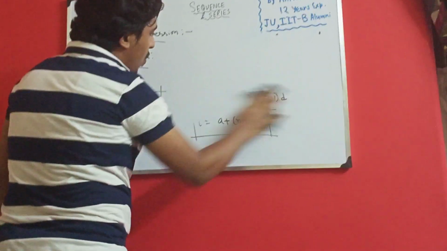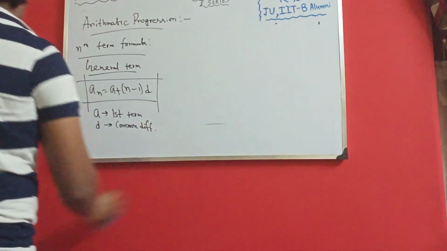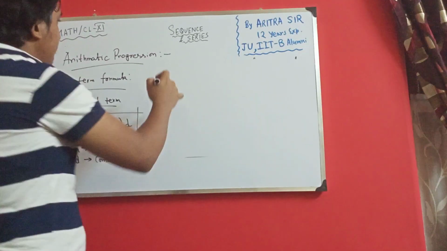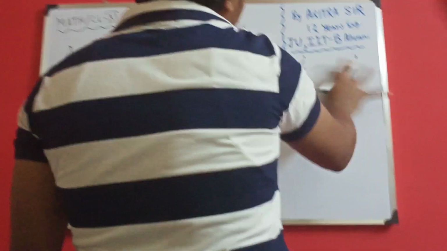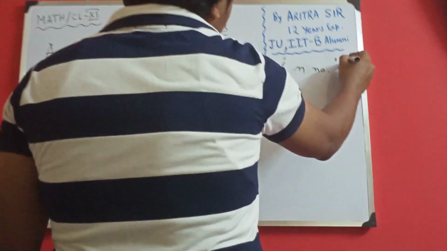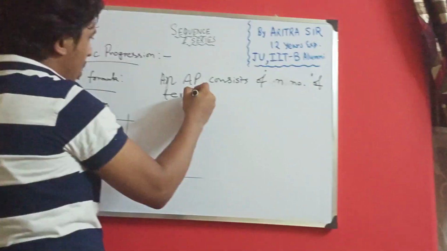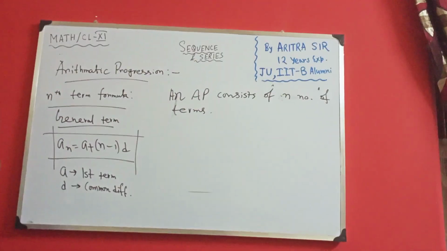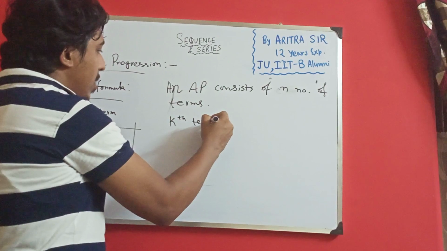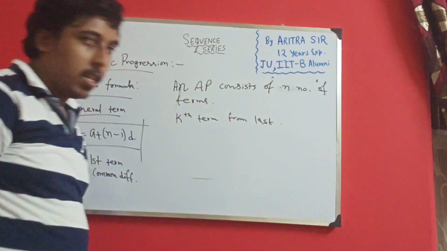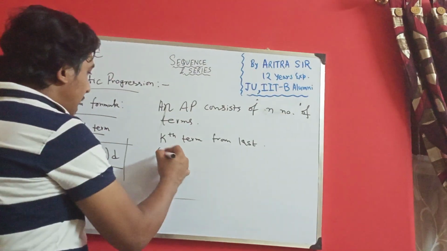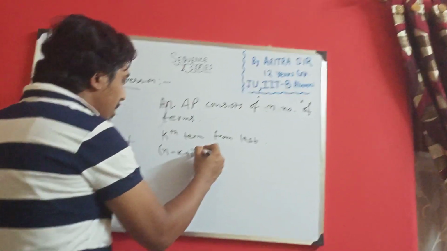Now, if I want to know, an AP consists of n number of terms. An AP consists of n number of terms. Kth term from last. That means what? N minus k plus 1th term from first.